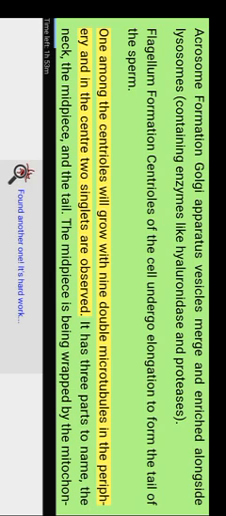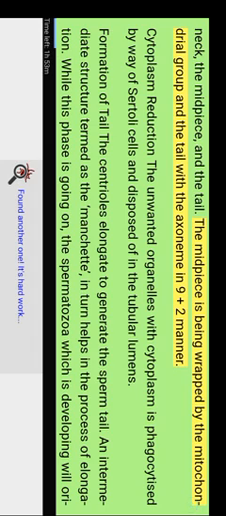One among the centrioles will grow with 9 double microtubules in the periphery, and in the center 2 singlets are observed. It has 3 parts, namely the neck, the midpiece, and the tail. The midpiece is wrapped by the mitochondrial group, and the tail has the axoneme in a 9+2 arrangement.